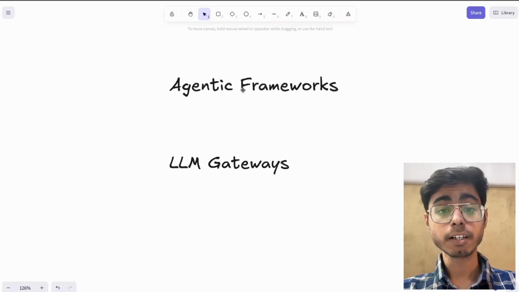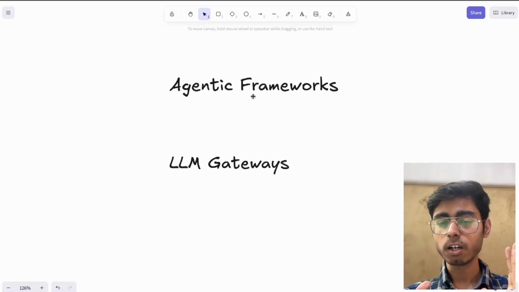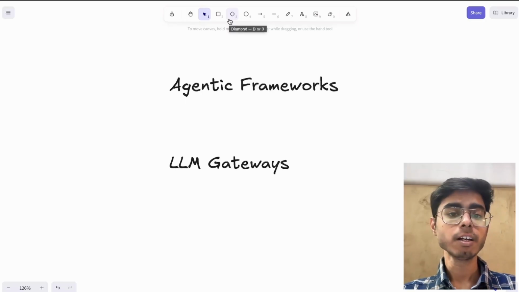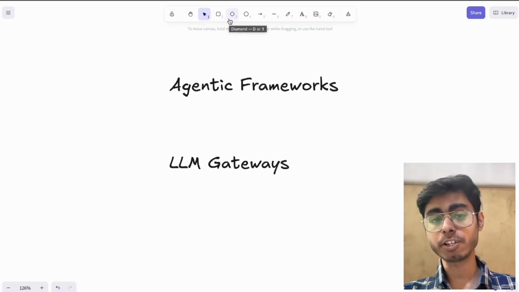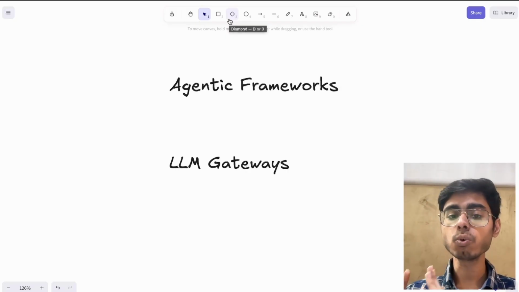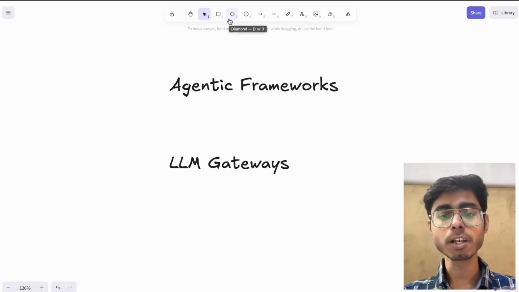The other two terms are agentic frameworks and LLM gateways. Agentic frameworks are those libraries or platforms where you can build your agents. They provide you the right environment, whether it's a coding environment or a playground running on the cloud and web, where you can build agents. You can build those agents via coding, writing code where you get more control and can provide your own custom logic, or you can use no-code platforms or drag and drop, where you put some nodes, connect those nodes and build your agents.